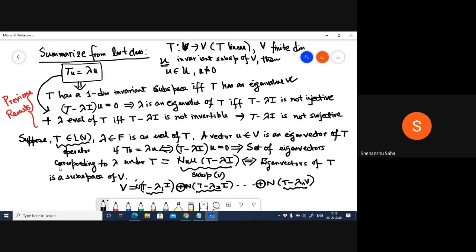They are invariant subspaces of V such that their direct sum equals V. So this is the big picture.